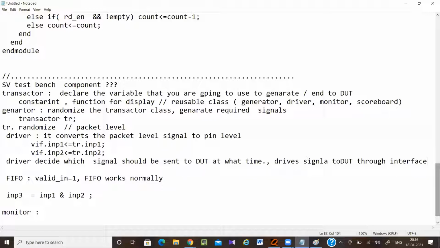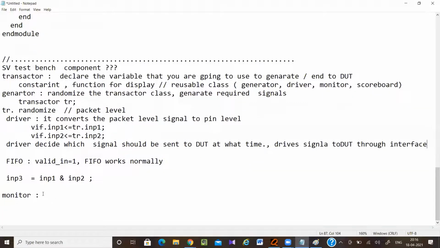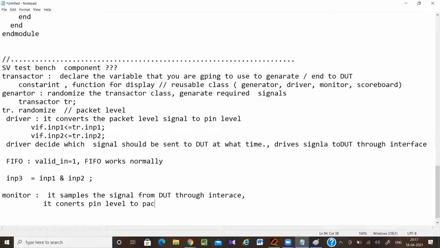Next, the monitor part. It samples the signals from the DUT through the interface. It simply takes whatever signals the DUT is sending. It converts pin level to packet level. Your DUT signals are pin level. It converts pin level to packet level, and sends them to the scoreboard.